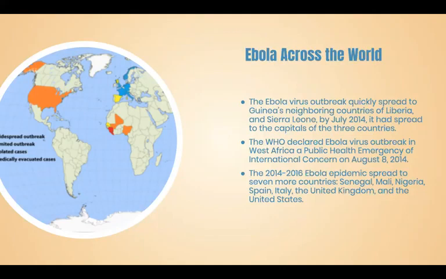By July 2014, it had spread to the capitals of the 3 countries. The World Health Organization declared the Ebola outbreak in West Africa a public health emergency of international concern on August 8, 2014. The epidemic spread to 7 more countries: Senegal, Mali, Nigeria, Spain, Italy, the United Kingdom, and the United States.